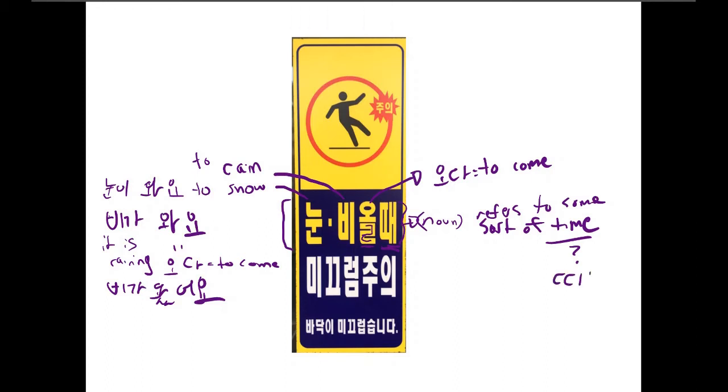And 때 is actually a special noun, and I talk about many different types of these special nouns in my lessons. For example, you might know the special noun 적 to mean experience, or you might know the special noun 수 to refer to ability. For example, I could use 적 in saying 한 적 없다 to say I've never done that before, and I can say 수 for 할 수 있다, which refers to I can do that. Another one is 지, which refers to, well, it's kind of hard to give you a meaning for that, but I could say something like 안 한 지 오래됐다 to refer to, oh, I haven't done that in a while.